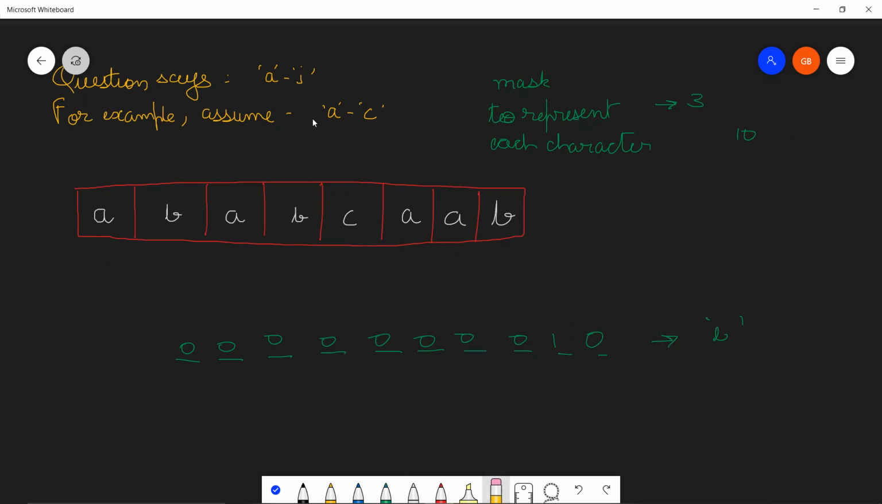So for the sake of example, I'm assuming that we have only 3 characters, so that our job is a little easy. And this is the entire word over here that has been given to us. So let me quickly write the mask representation for each and every character. For A, we have 0, 0, 1. For B, we have 0, 1, 0. And for C, we have 1, 0, 0.